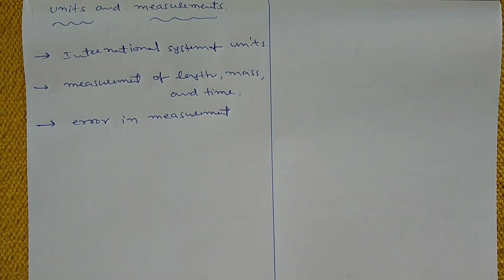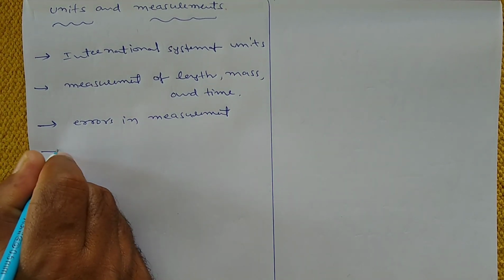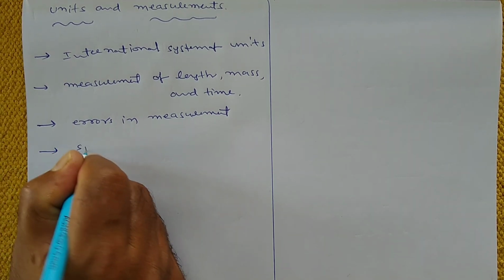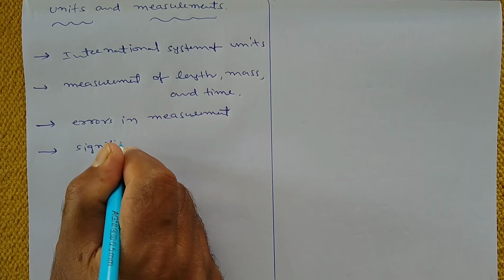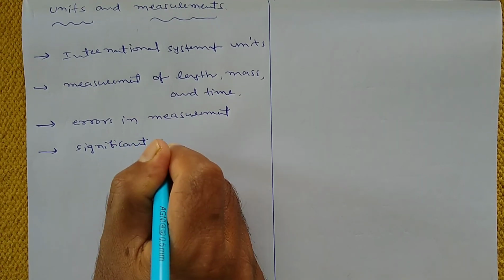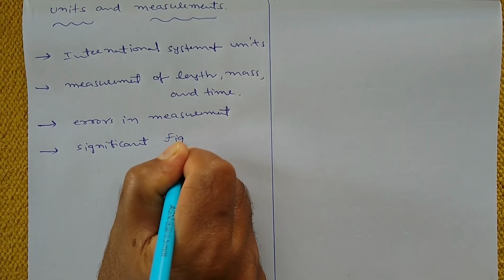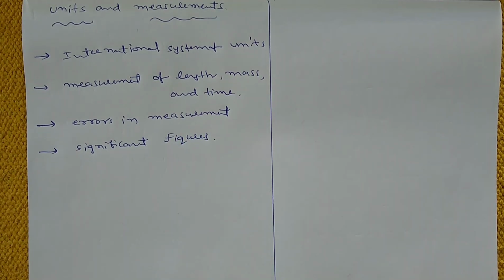And the topic related to errors. So errors in measurements. And next one is significant figures.